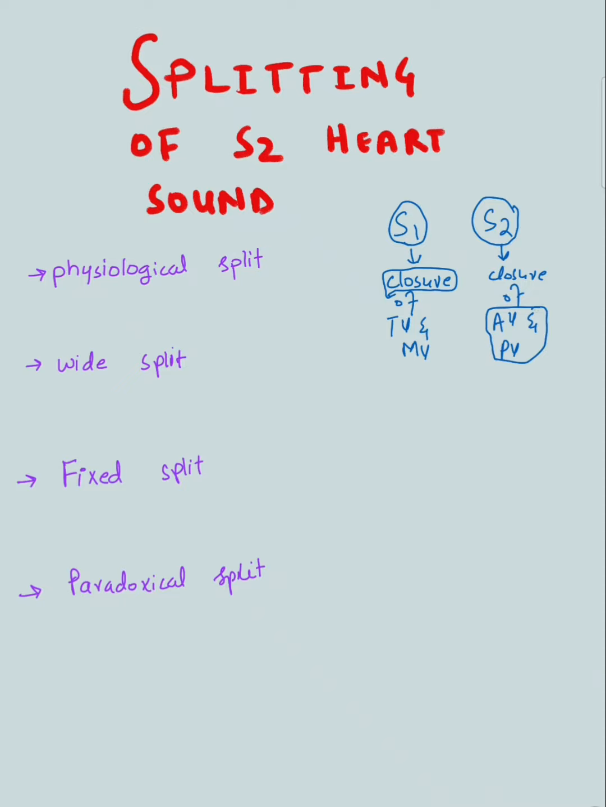The S2 can actually be two sounds, which is called the physiologic split. We're going to talk about it in a minute. The pulmonic component is called P2 and the aortic component is called A2.